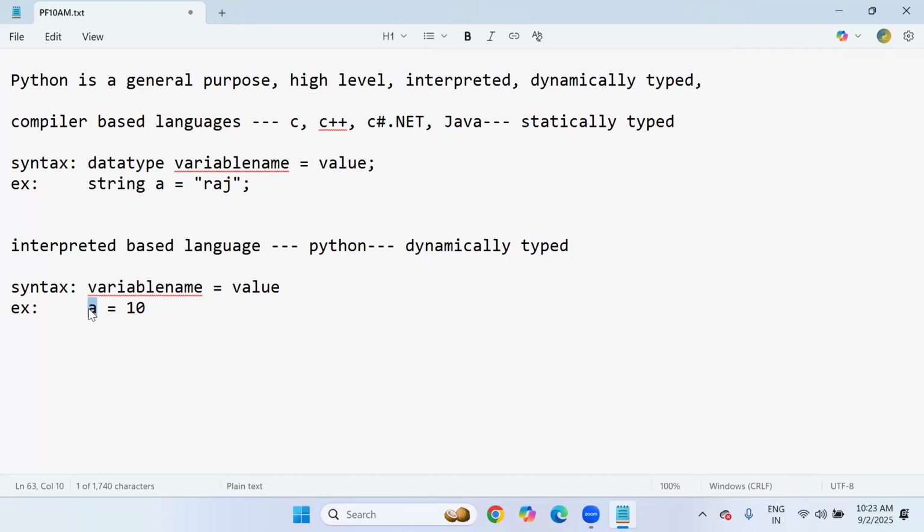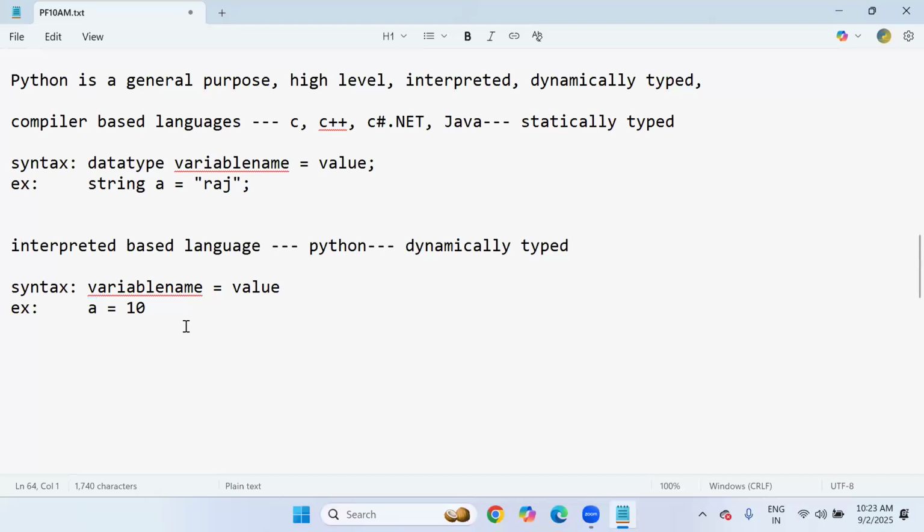So that's the advantage. It is a user-friendly language. User-friendly means the programmer need not think much about data types at the initial stage. We don't specify any data types here, directly variable and value. Python will decide, based upon the value, whether the variable's data type is integer, float or string, at runtime during the program execution time.